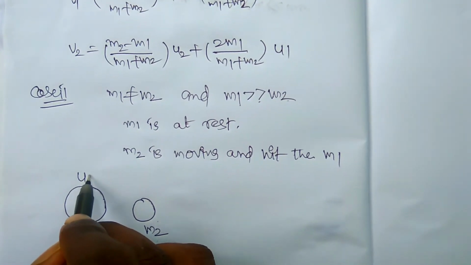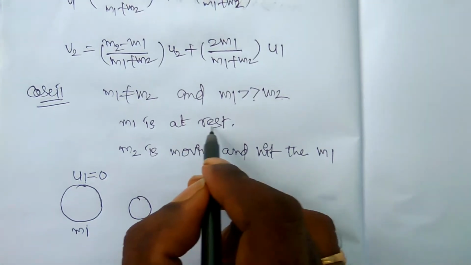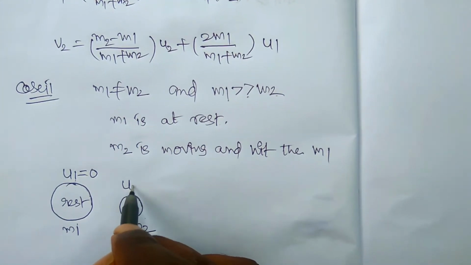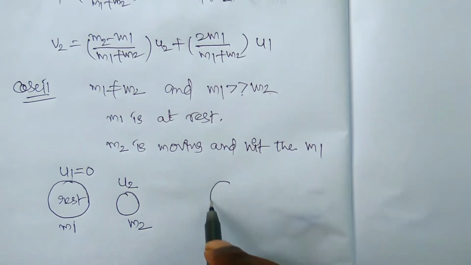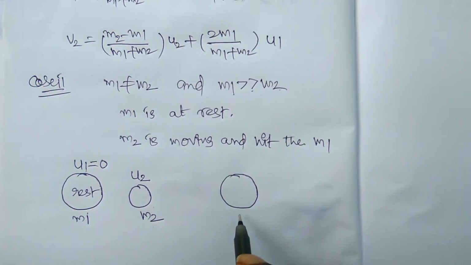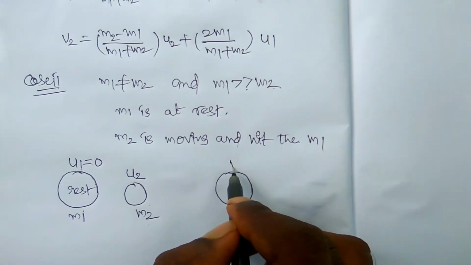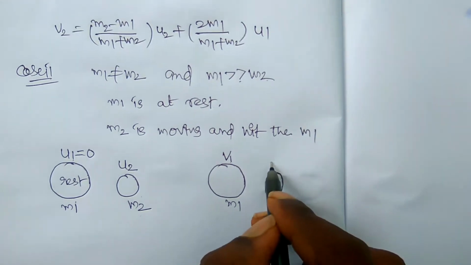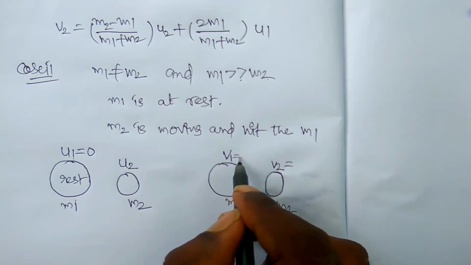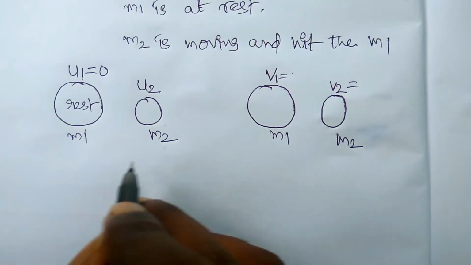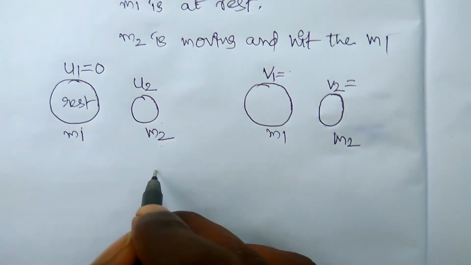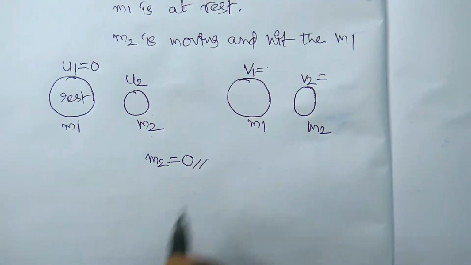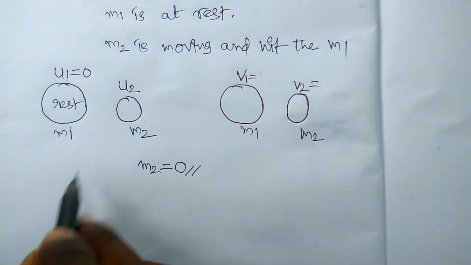Having initial velocity u1 equal to 0 because m1 is at rest. So the initial velocity of the second body is u2, and after collision this is m1 getting v1, and this is m2 getting v2. So what are these values? We have to find out. Here, compared to the mass of the first body, m2 is taken as nearly 0. m2 will be neglected compared to the mass of the first body.